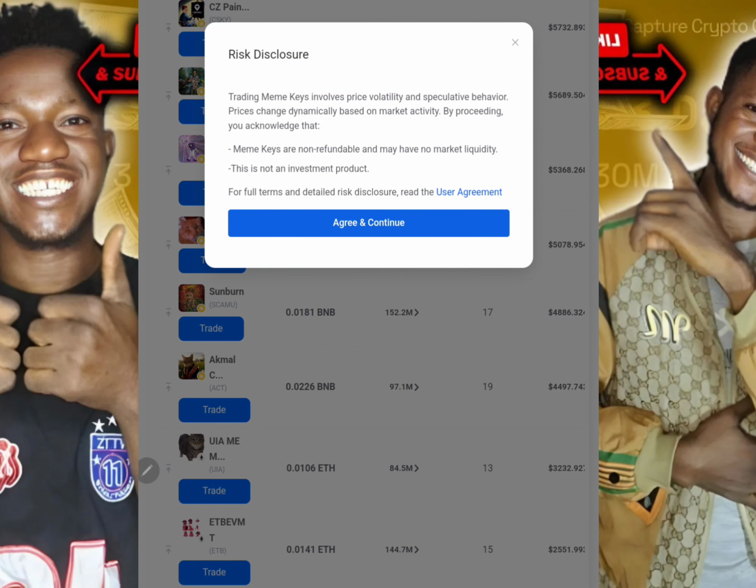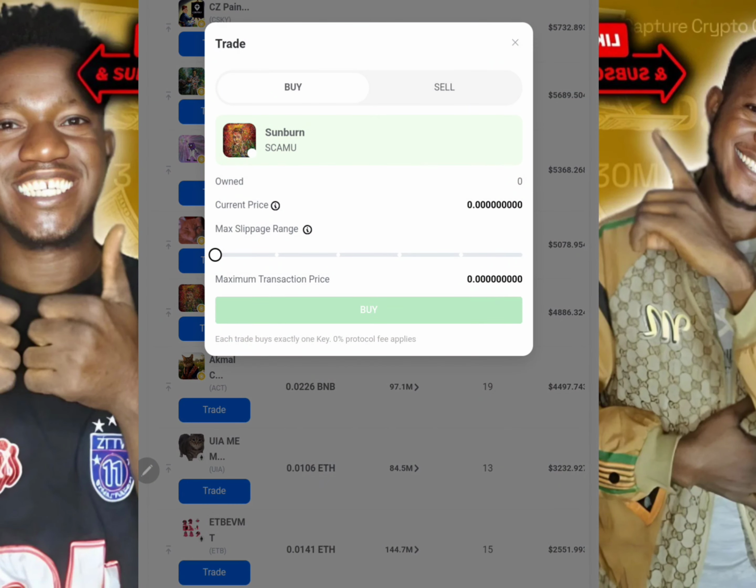Make sure that you read it, not just reading it, do your own research before you take any step on anything we do right here. So I will click on agree and continue right now. Over here, you are going to be required to select the amount that you want to buy. You can see this is the current price, 0.01. I have to set the slippage right now, so let me just put something like 1%. Let me click on buy right now.